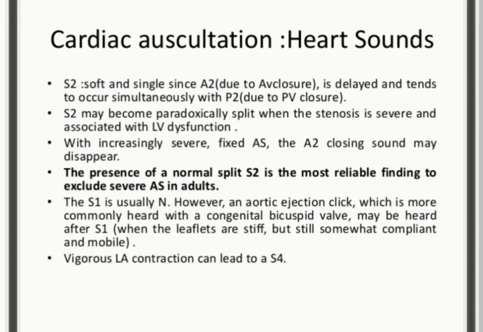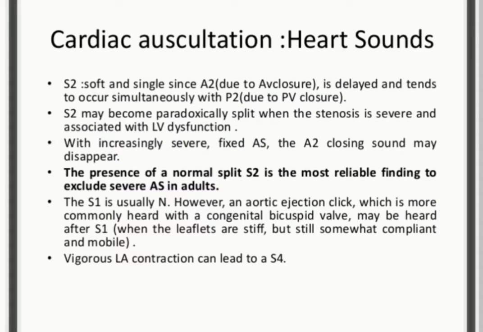Now auscultation, we're going to hear the following heart sounds. The S2 heart sound will be soft and single A2, and the S2 will be paradoxically split when the stenosis is severe. With increasingly severe or fixed aortic stenosis, the A2 closing sound may disappear. So the presence of a normally split S2 is the most reliable finding to exclude severe or moderate aortic stenosis in an adult. The S1 is usually normal.